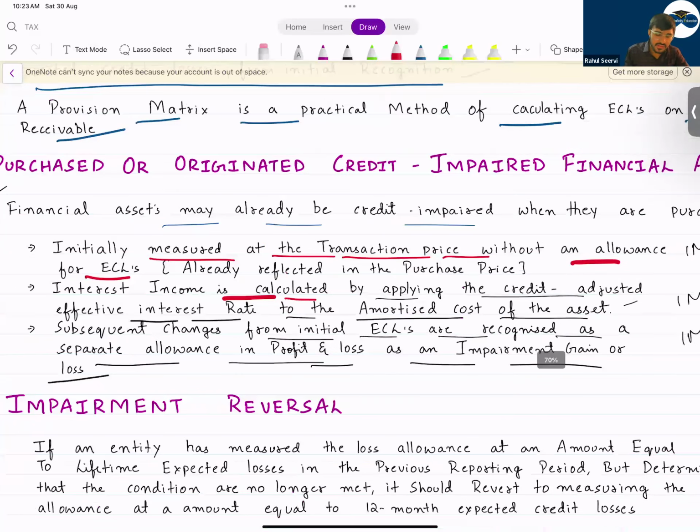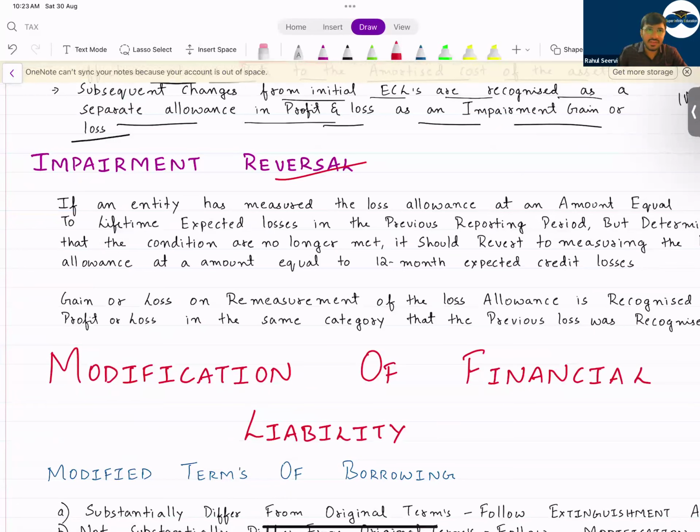Then impairment reversal. So can there be an impairment reversal? Yes. We have seen that there is an impairment reversal in your IAS 36 also. Here also there can be an impairment reversal. Impairment reversal can happen here also. In that case, what will we do if there is an impairment reversal?